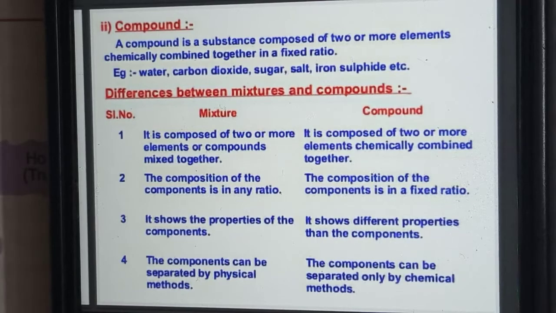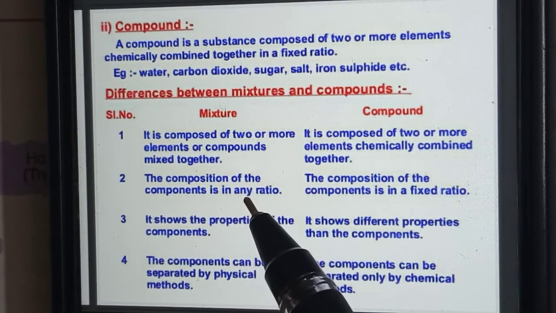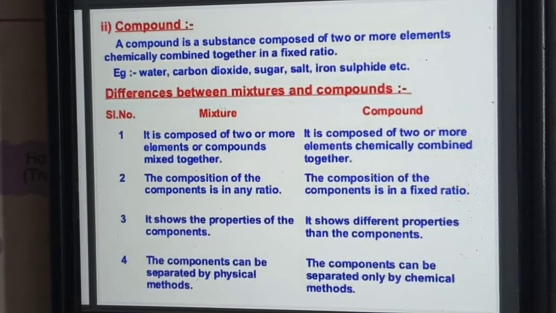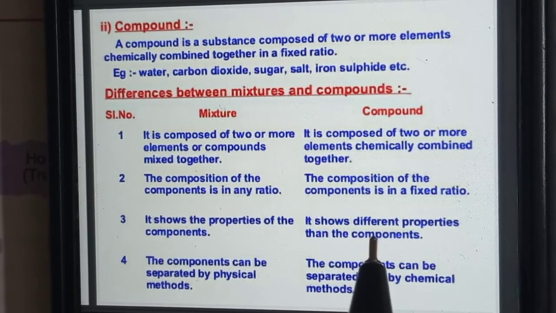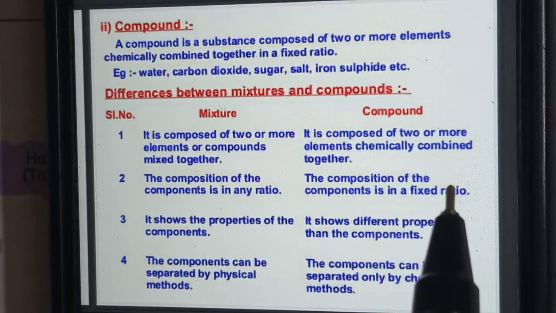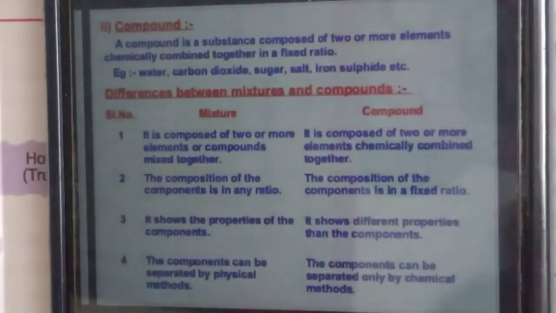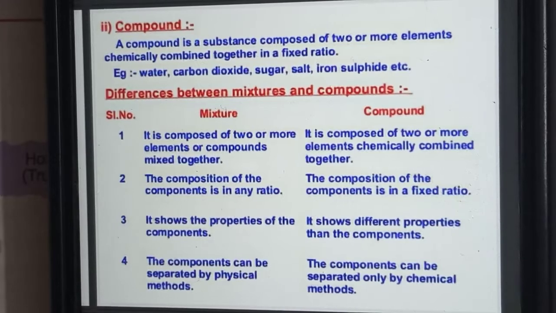After this we are going to see what is meant by physical change and what is meant by chemical change. Understood children? Now, in a mixture the composition of the components can be in any ratio. But in a compound the composition of the components is in a fixed ratio. Water means H2O, two of hydrogen and one of oxygen. Carbon dioxide means CO2, carbon is 1 and oxygen is 2 in proportion. We cannot change that.